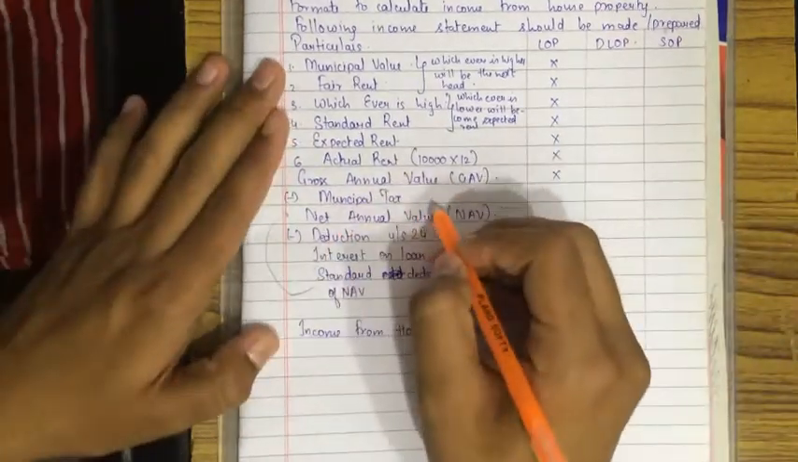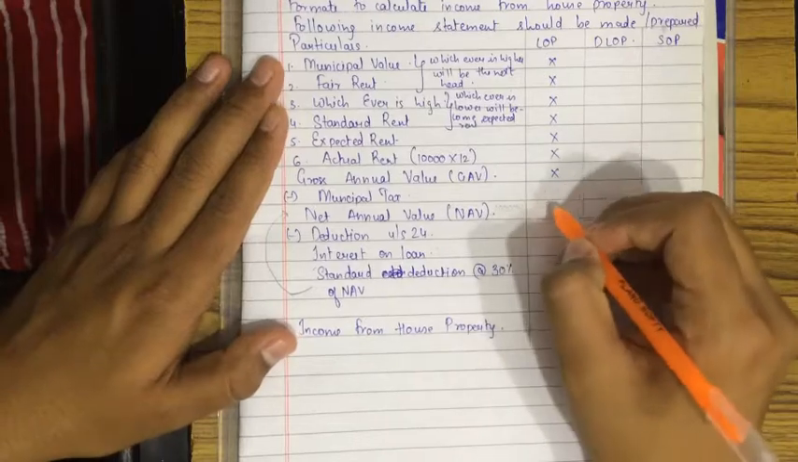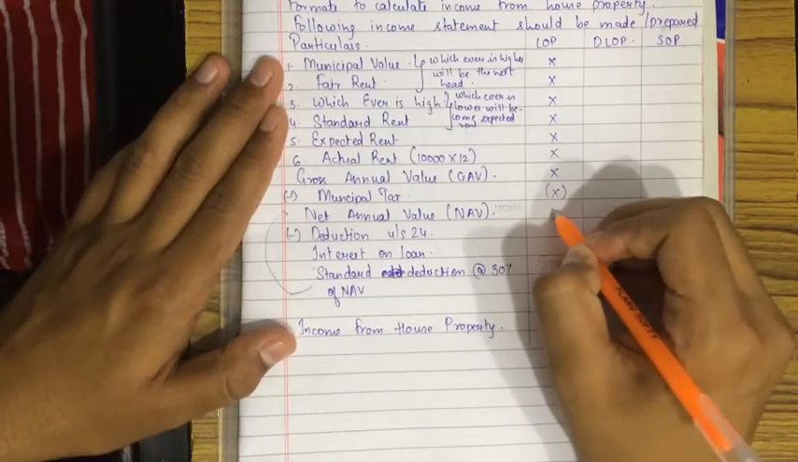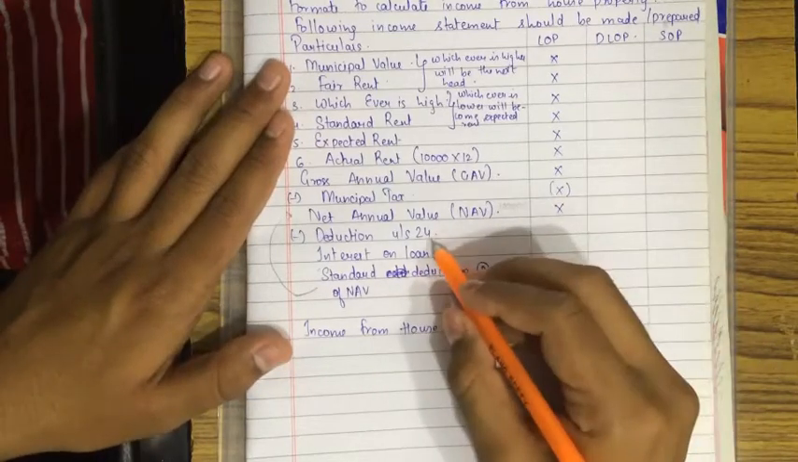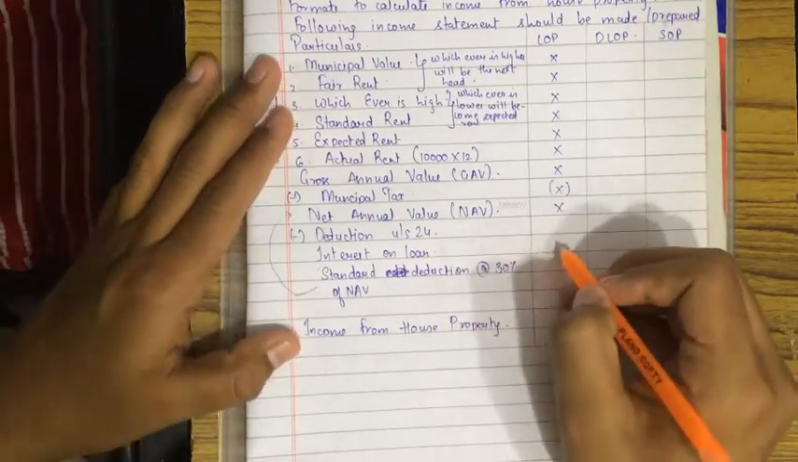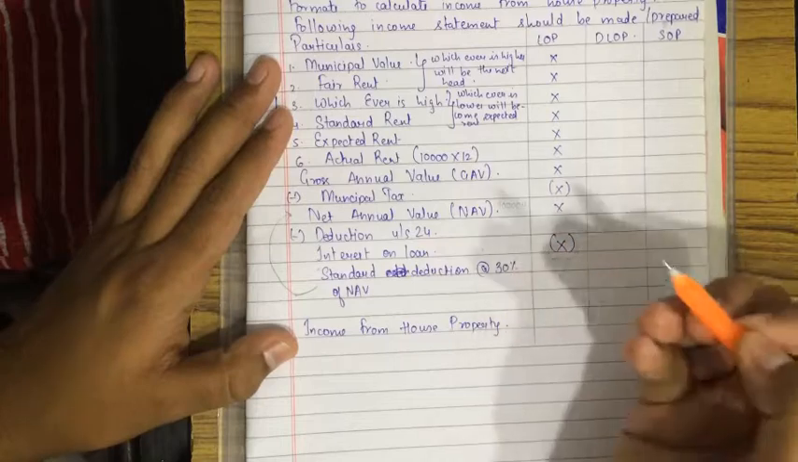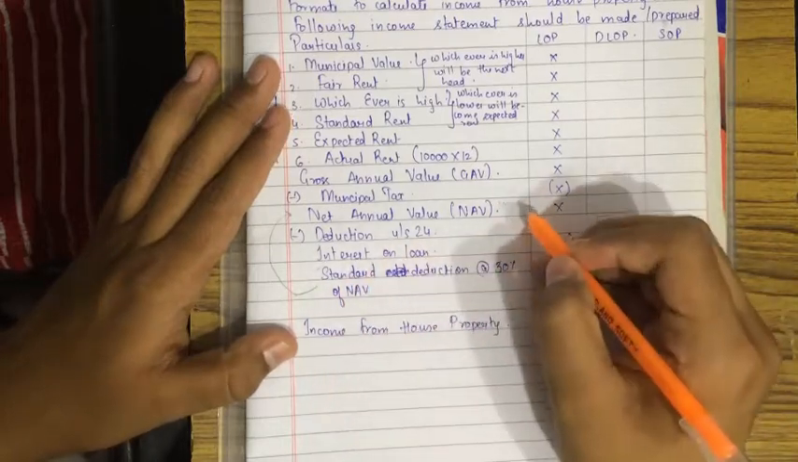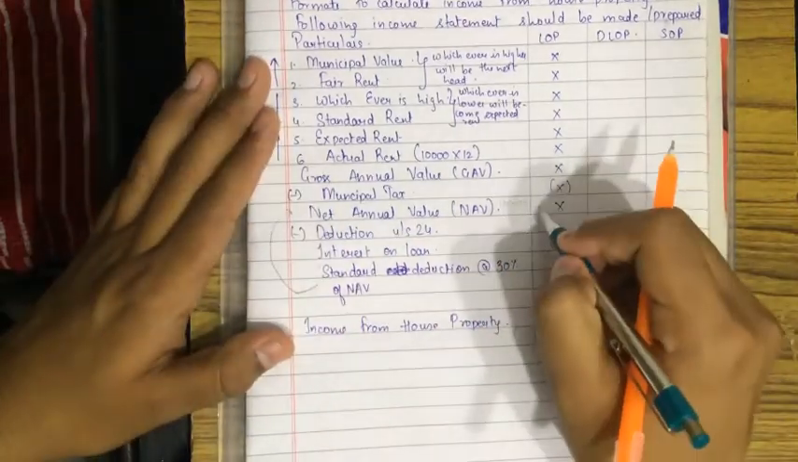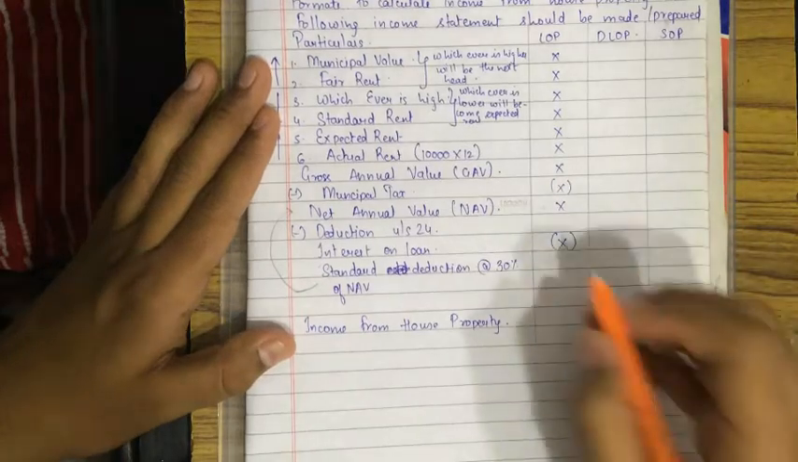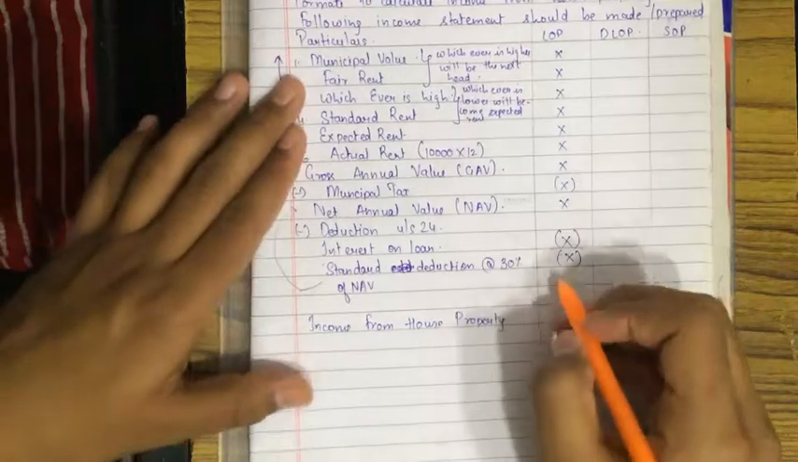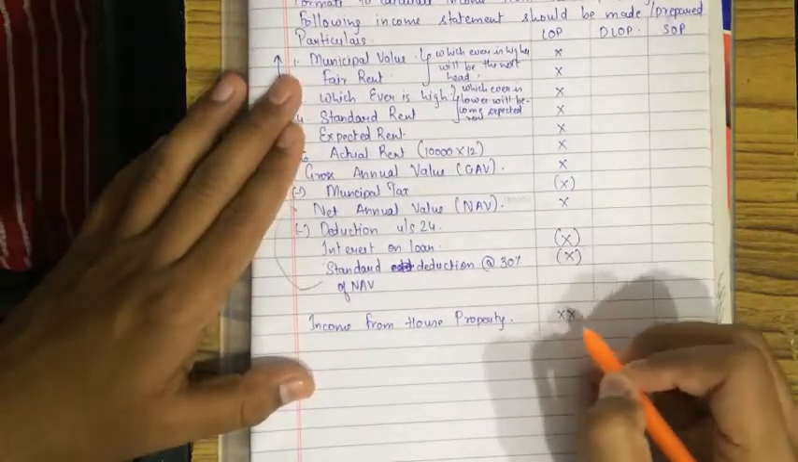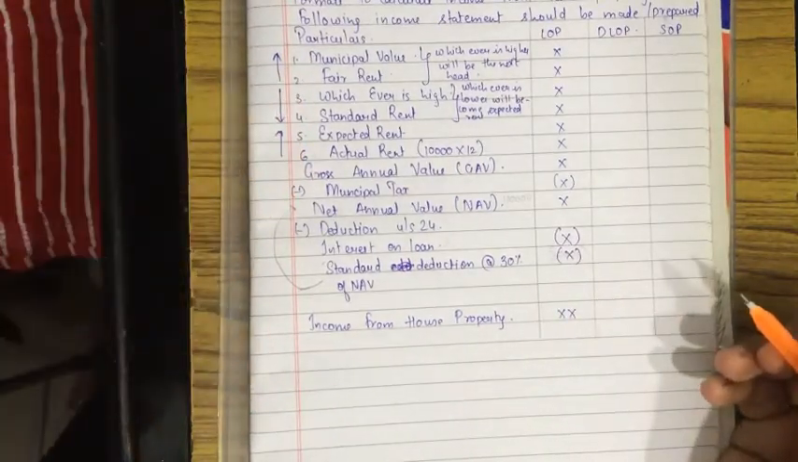And less municipal tax, assume municipal taxes to be rupees 2, then 2 rupees will be minus from here, and we'll get net annual value, that is rupees 10. And deduction under section 24, assume loan interest of rupees 2, that will get deduction 2. And standard deduction, the amount over here was 10, 30% of 10 will be 3, so you'll have to deduct that, and then finally you will get income from house property.